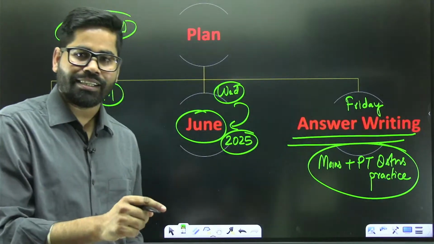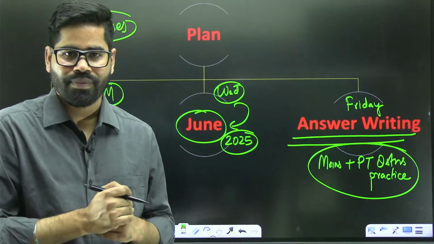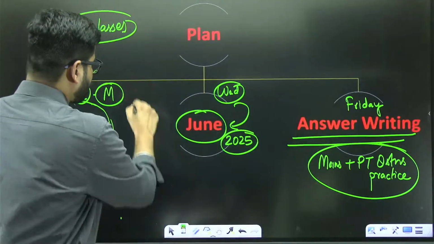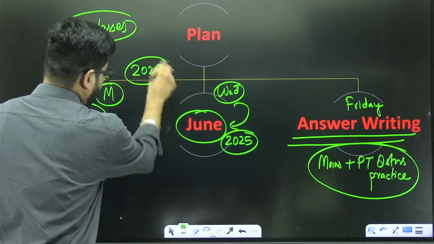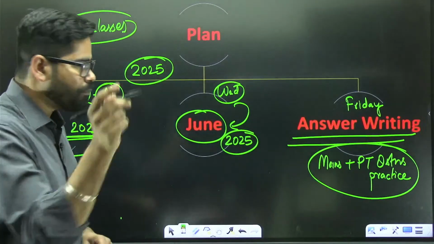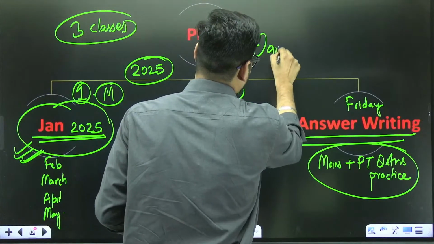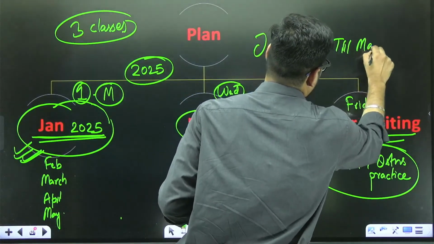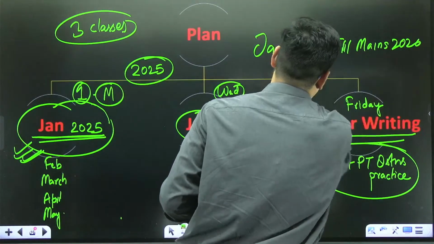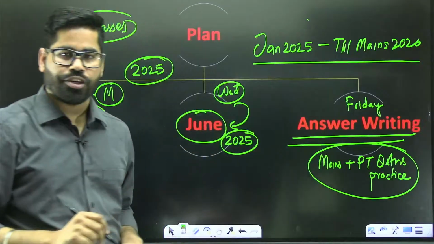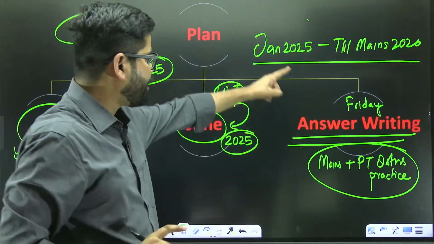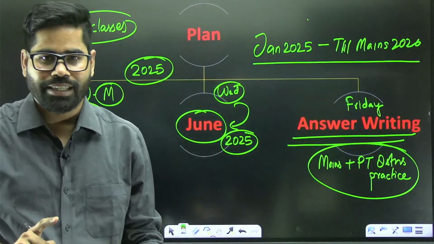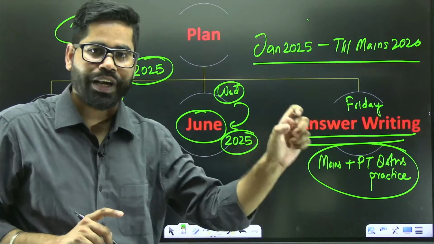So by the time you reach November, December, your current affairs of the entire 2025 is going to be completed. For our complete coverage, we will start from January 25 till mains 2026. That is the range. We are going to cover the current affairs from January 2025 to mains 2026. That is the range of current affairs which we are going to cover.